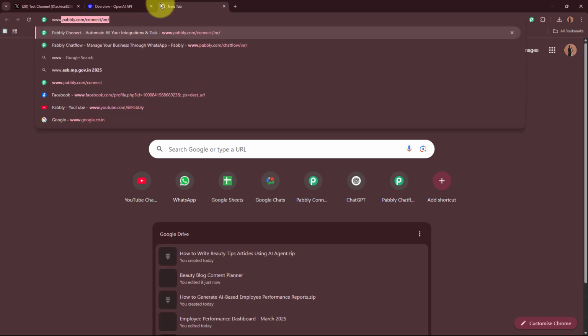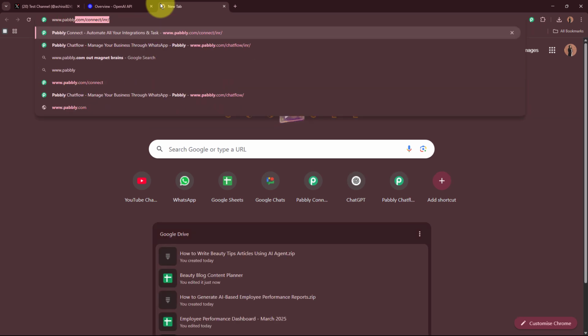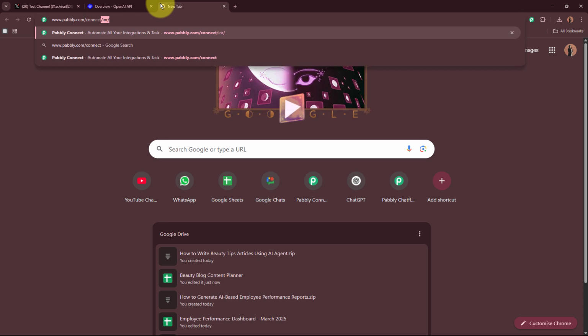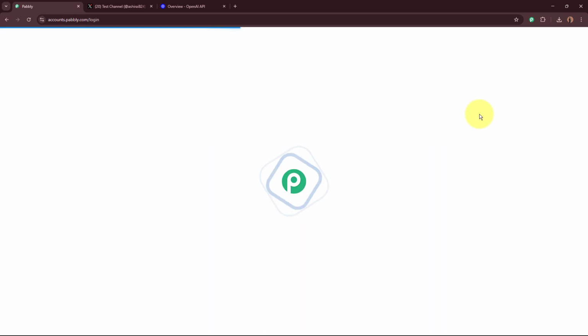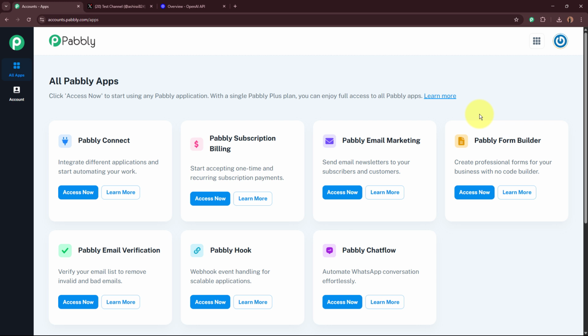So on the new page, search for the website of Pabbly Connect, that is www.pabbly.com/connect. After browsing this website, you're going to find the landing page of Pabbly Connect. After coming to the landing page, you have two options: sign in or sign up for free. If you are an existing user, you can sign in to your Pabbly Connect account directly. But if you're a new user, you can sign up for free and get 100 free tasks every month. As I'm an existing user, I'm going to sign in to my Pabbly Connect account.